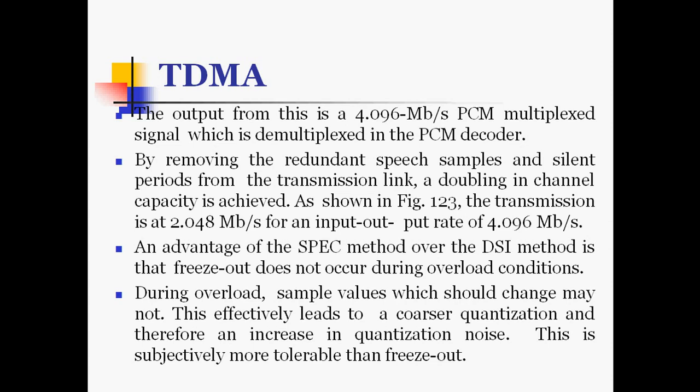By removing the redundant speech samples and silent periods from the transmission link, a doubling in channel capacity is achieved. The transmission is at 2.048 Mbps for an input-output rate of 4.096 Mbps.